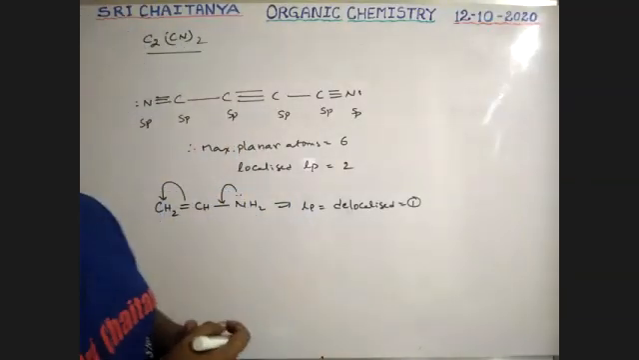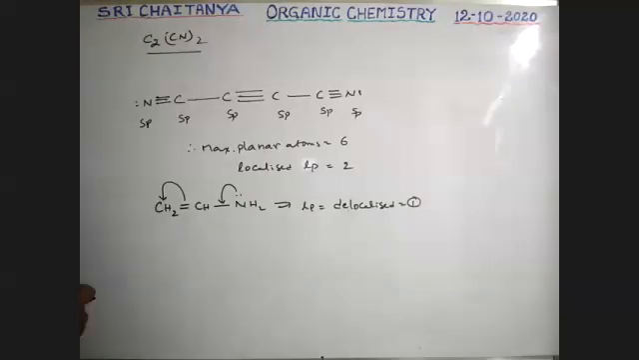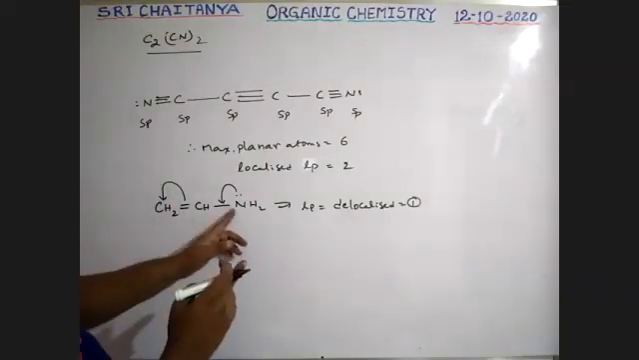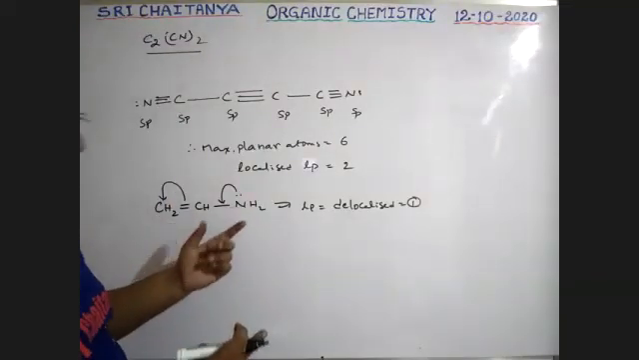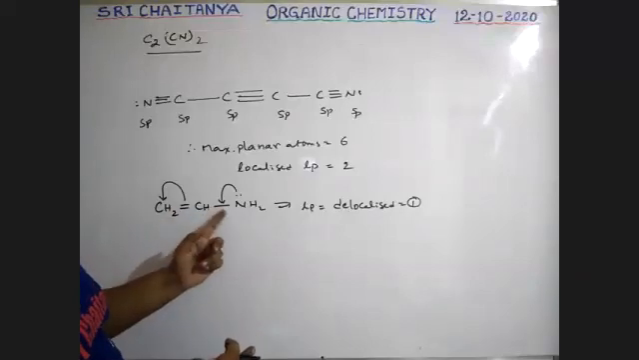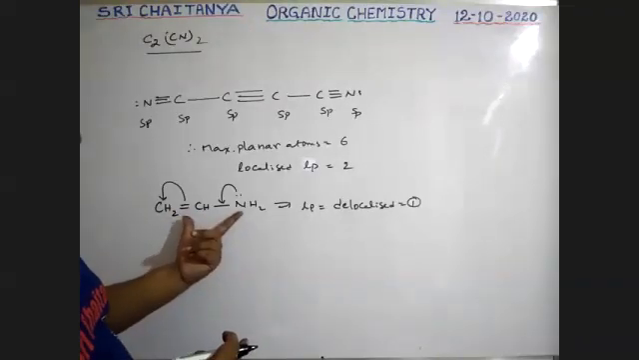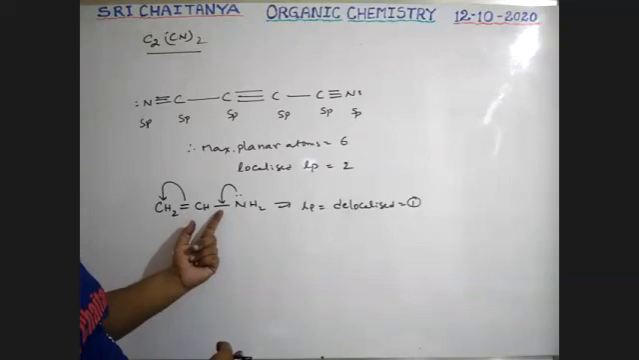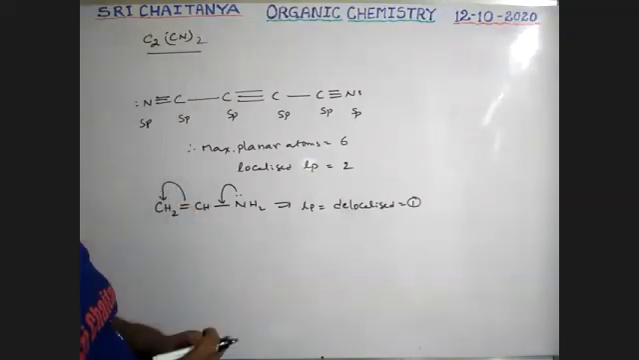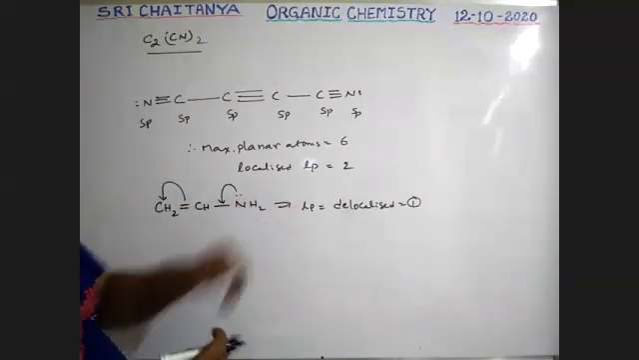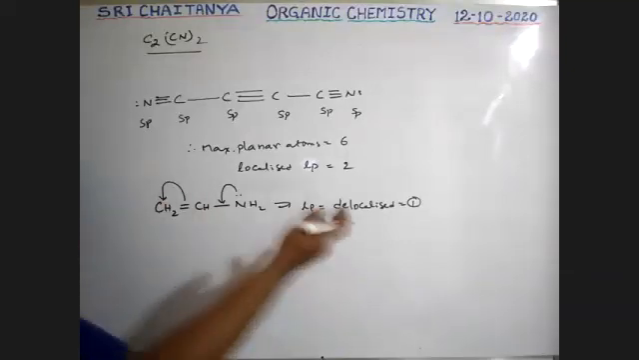Not fixed at one position. Therefore, delocalization, whenever lone pair and pi bond alternate. So lone pair and pi bond separated with a single bond. That lone pair is in resonance. So that is why that is called a delocalization. So that is a delocalized lone pair.